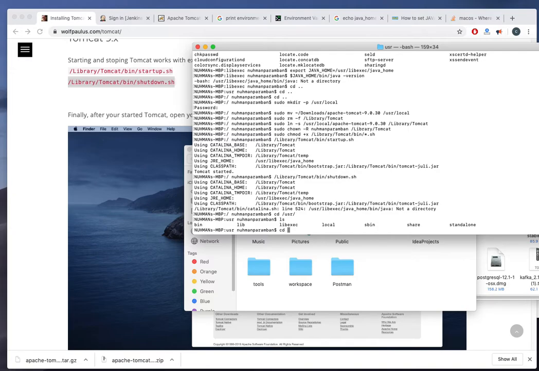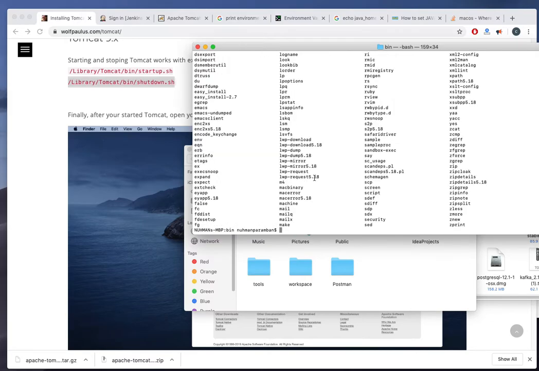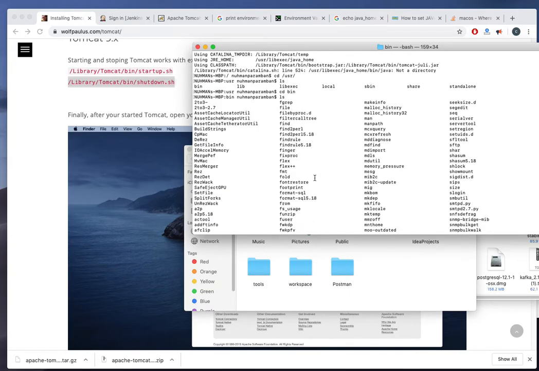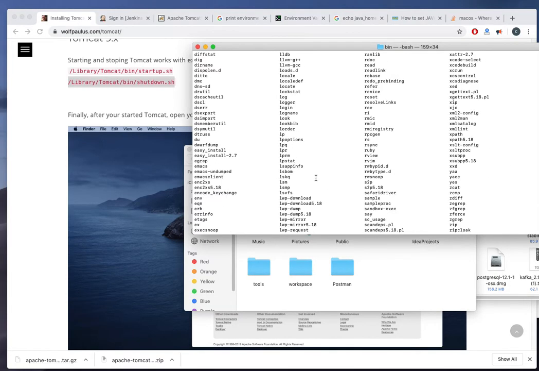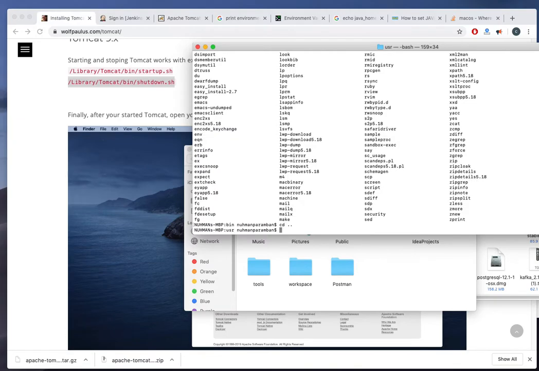I don't know whether we have a configuration file. Inside bin I have so many things. So where exactly do I change my port? That's a question. So actually I don't need to go here. I need to go to the lib.